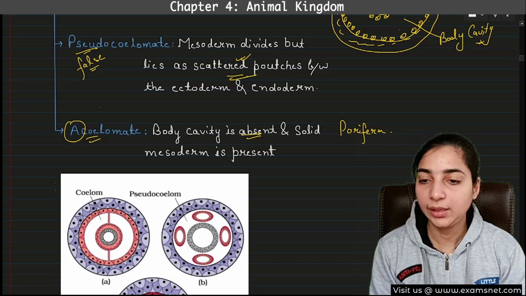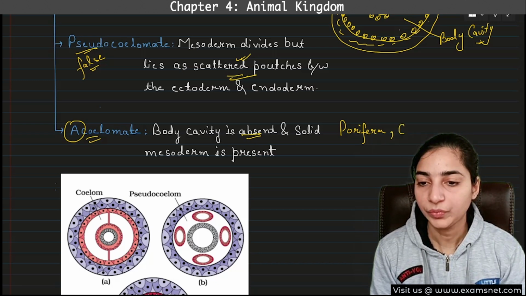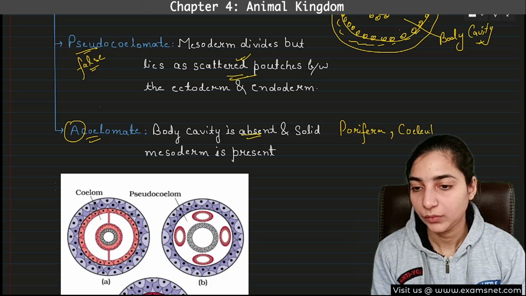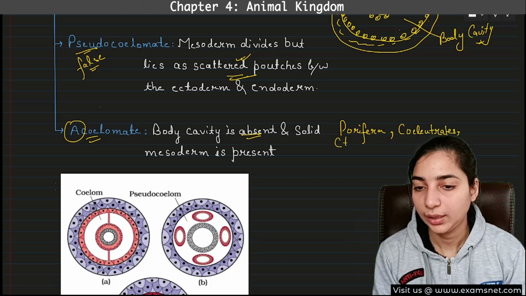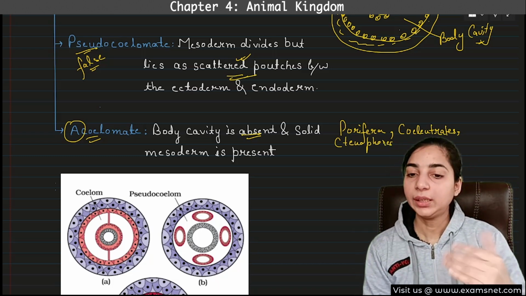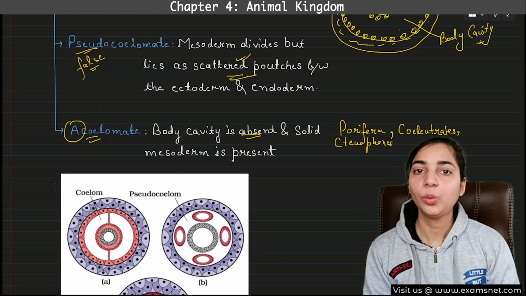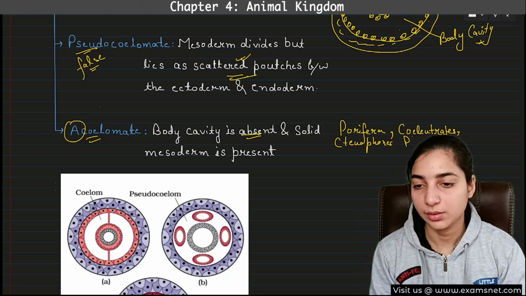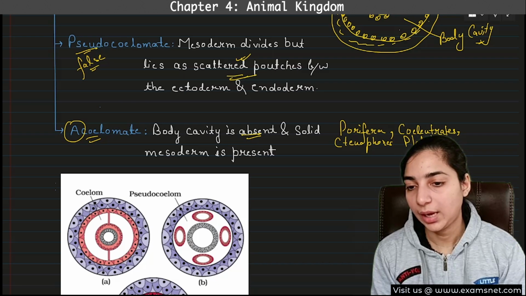So in coelenterates and ctenophores also, the coelom will be absent, right? Now, other than these three, there is one more animal in which coelom is absent, and that is Platyhelminthes. Platyhelminthes, and this is the important one.